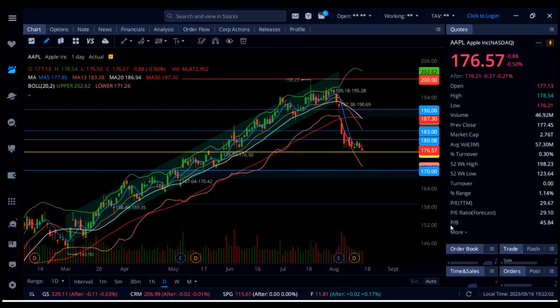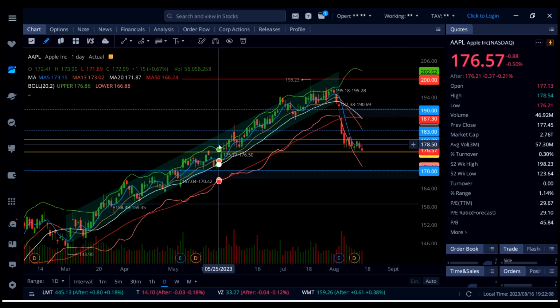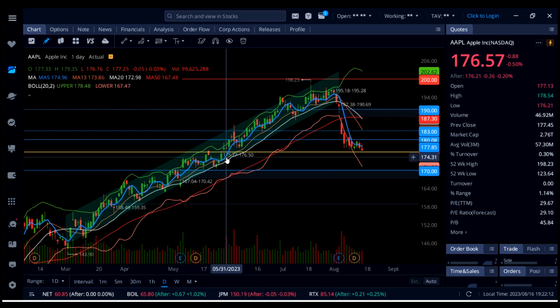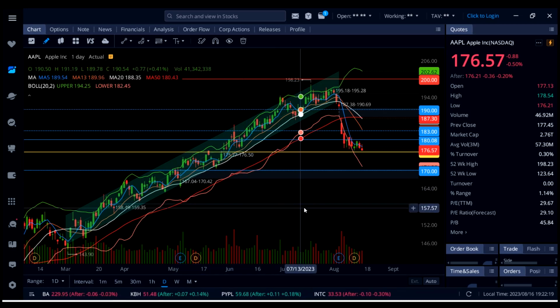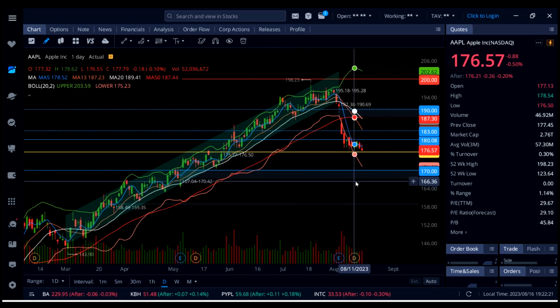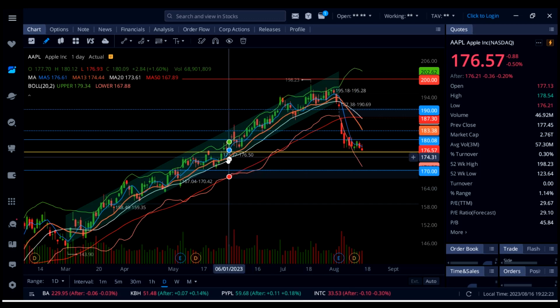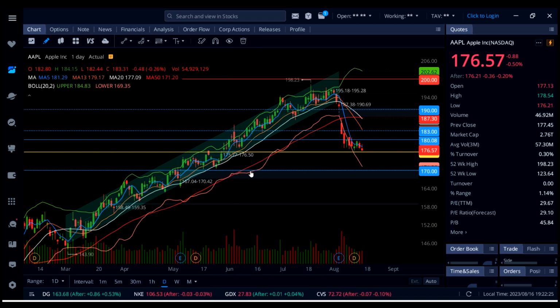On Apple, stock is down 0.5%, and finally Apple stock took out this big support at 177. So as early as tomorrow I'm expecting a move down to this gap at 175.77, and from here, guys, it's going to be do or die for the market, and especially for Apple stock. Apple stock can close this gap. We could see a gap fill reversal on Apple stock, possibly back up to 180, and then above that watch out for a move up to 183.